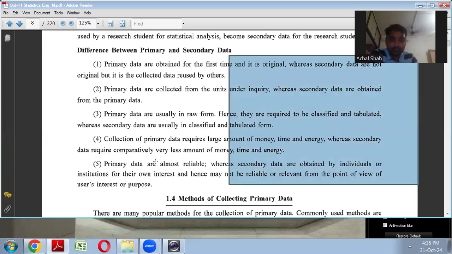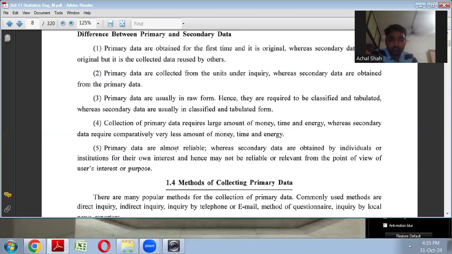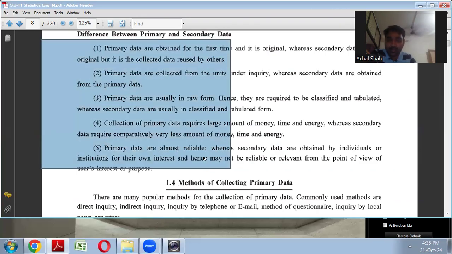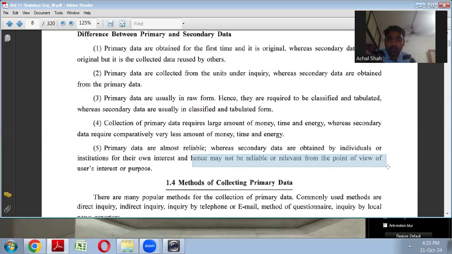Now, fifth difference is about reliability. Primary data, they are almost reliable because they are collected for the first time by the individuals and they have collected for their own interest. So they show keen interest in the information which they have collected. So in that case, they are reliable, right? But secondary data cannot be reliable